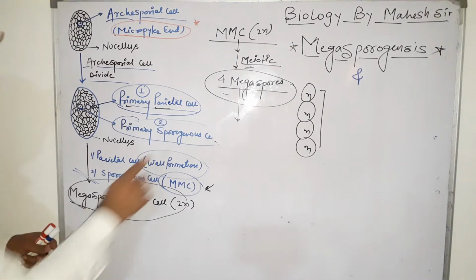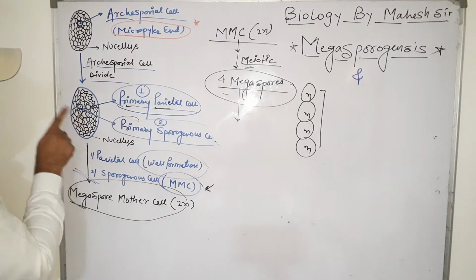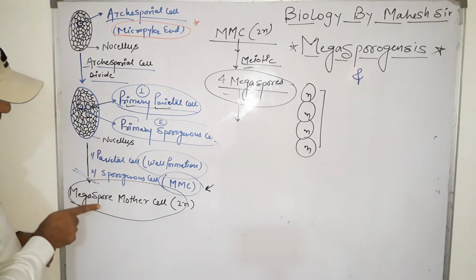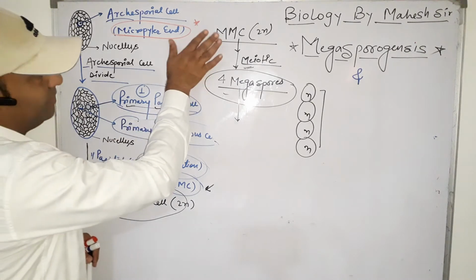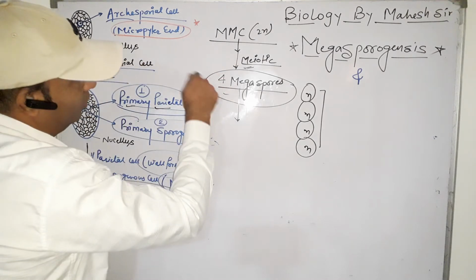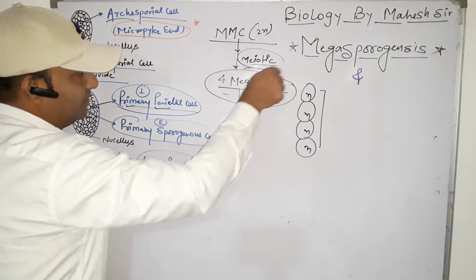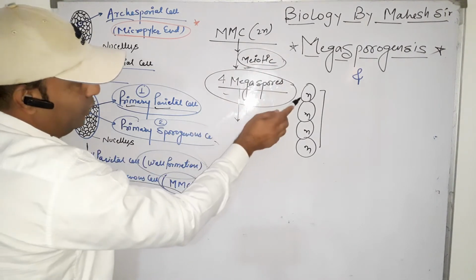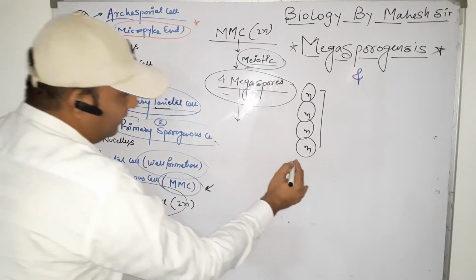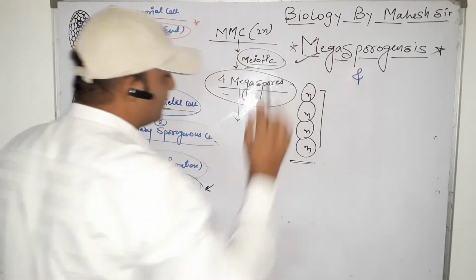Clear? So all events happen in the nucellus, where the primary sporogenous cells develop into the MMC cell or megaspore mother cell. The megaspore mother cell gets ready for the meiotic division. By meiotic division, it develops into 4 haploid megaspores. Till the formation of megaspores, the process is called megasporogenesis.